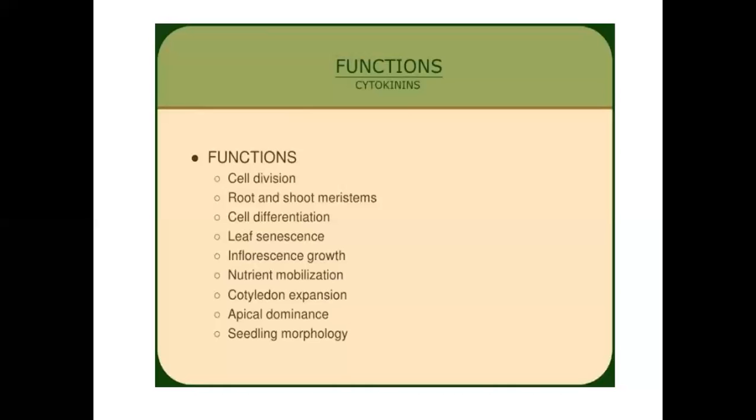After expansion of the cotyledons, the shoot apex develops into the shoot part. It is done by the cytokinin chemicals. Cytokinin also plays a major role in apical dominance, along with auxin. And seedling morphology is also done by the cytokinin chemicals.